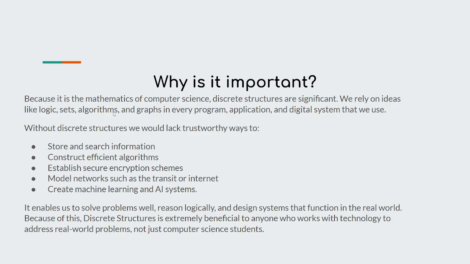Why is it important? Because it is the mathematics of computer science. Discrete structures are significant. We rely on ideas like logic, sets, algorithms, and graphs in every program, application, and digital system that we use. Without discrete structures, we would lack trustworthy ways to store and search information, construct effective algorithms, establish secure encryption schemes, model networks such as transit or the internet, and create machine learning and AI systems, and that is something that AI systems have been developing over the years.